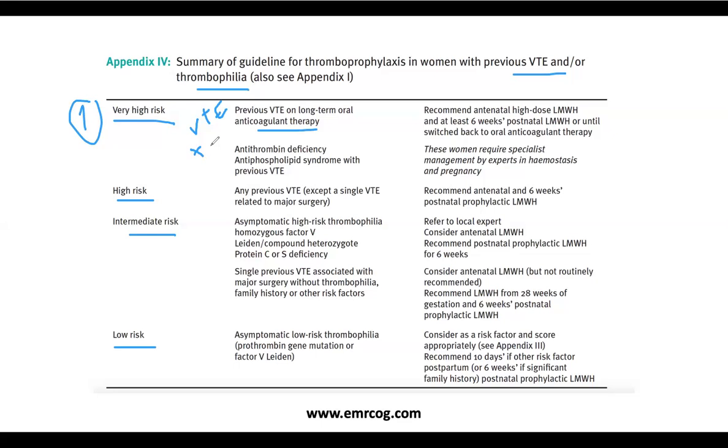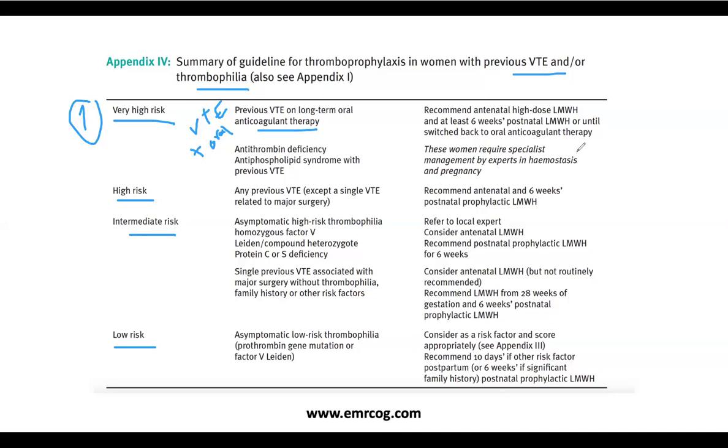When this woman becomes pregnant, we will recommend, first of all, this case must be managed with a specialist hematologist advice, okay? So require a specialist management by expert in hemostasis and pregnancy. This is to start with.